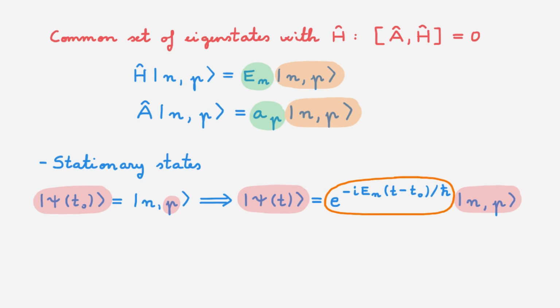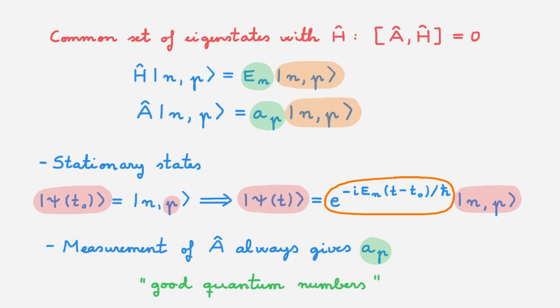This means that if the system is in a stationary state, then the state of the system is also an eigenstate of A at all times. In turn, this means that if we were to measure A, we would always get the same eigenvalue AP. And for this reason, the eigenvalues of a constant of motion, the AP here, are called good quantum numbers.